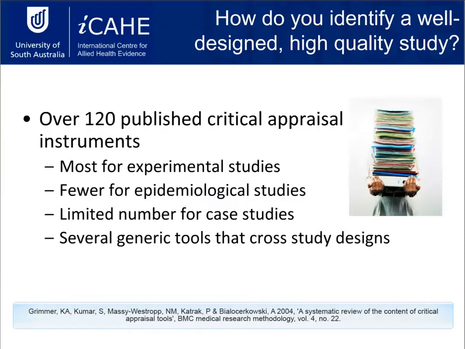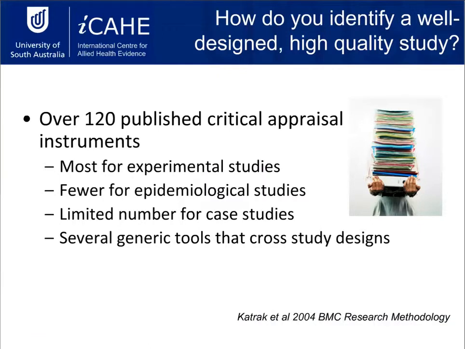So there are over 120 published critical appraisal instruments. So there are heaps of them, to put it nicely. A lot of them are going to be based towards experimental studies like randomized control trials. You'll find that there are quite a few as well for systematic reviews. And then studies which would traditionally be lower on the hierarchy scale, so the NHMRC hierarchy of evidence, they tend to have fewer tools associated with assessing them as well. So that's not necessarily right, but that's just the reality of what's happening in the critical appraisal world.